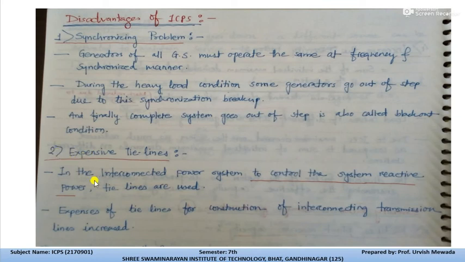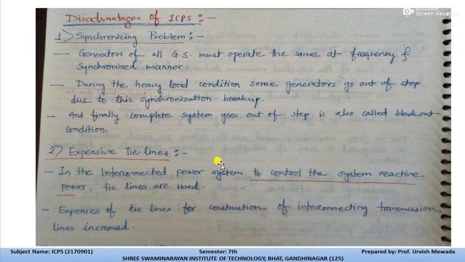Now the next disadvantage is expensive tie lines. As we are using an interconnected power system to control the system reactive power, we must control the system reactive power, because if reactive power in the transmission line increases, it can increase the I square R loss of the line, and as the resistance of the conductor increases, the voltage passing through the conductor will get opposed, or we can say reduced. So the expense of the tie lines for the construction of interconnection transmission lines increases.